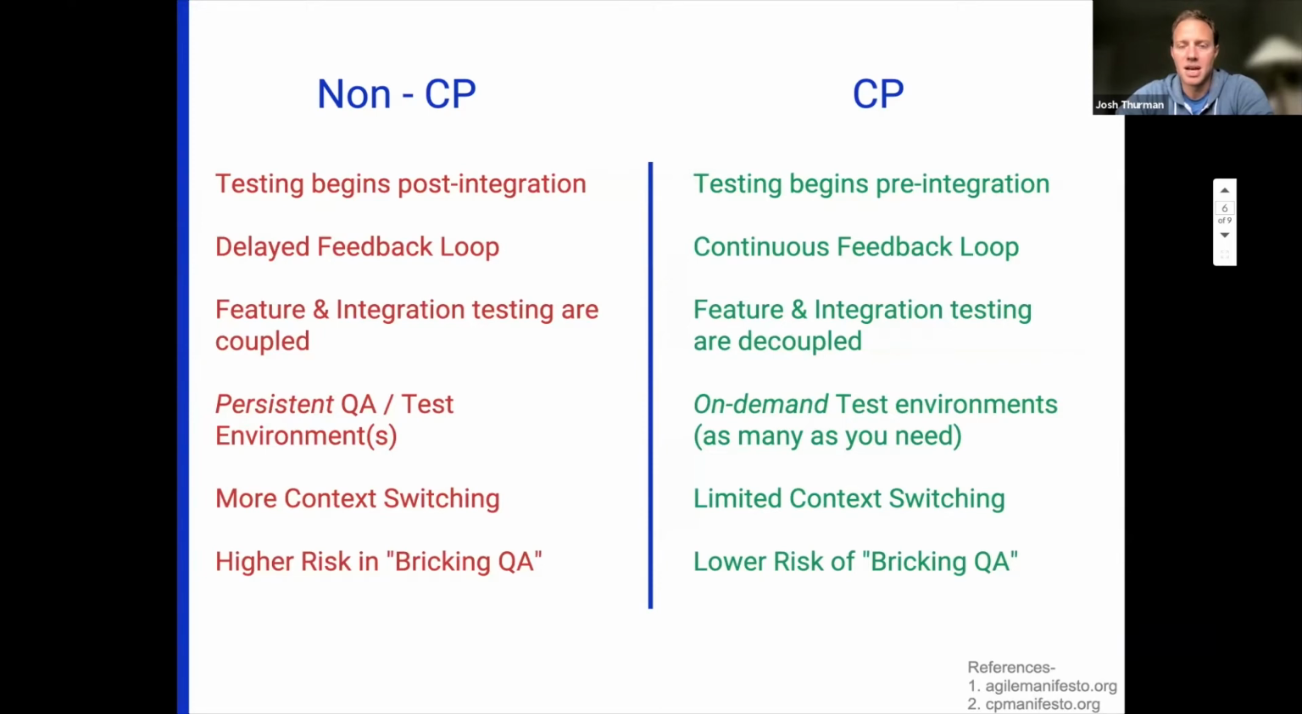So in a CP workflow, testing begins pre-integration. You have a continuous feedback loop between the person writing the code and the approver. Feature and integration testing are decoupled, so you have a separation of concerns. And instead of persistent environments, you have on-demand test environments that have a purpose-driven lifecycle, and you have as many as you need. You also have limited context switching, and you've got a lower risk of bricking or breaking your QA.